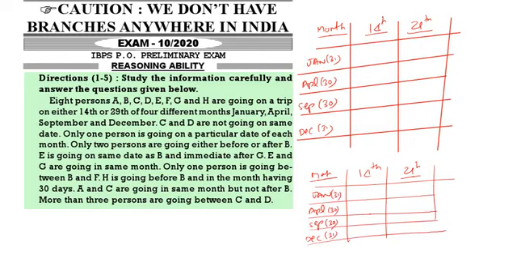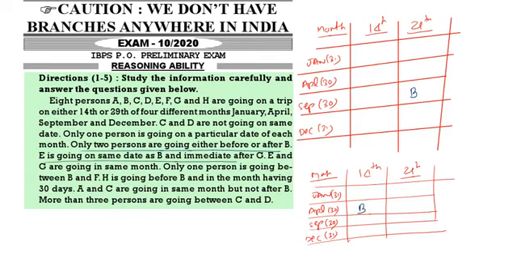Now, only two persons are going either before B or after B. So, two persons are going before B or two persons are going after B. First case, I am taking B, September 29th. That means two persons are going after B. Second case, I am taking April 14th B. That means before B there are two persons.